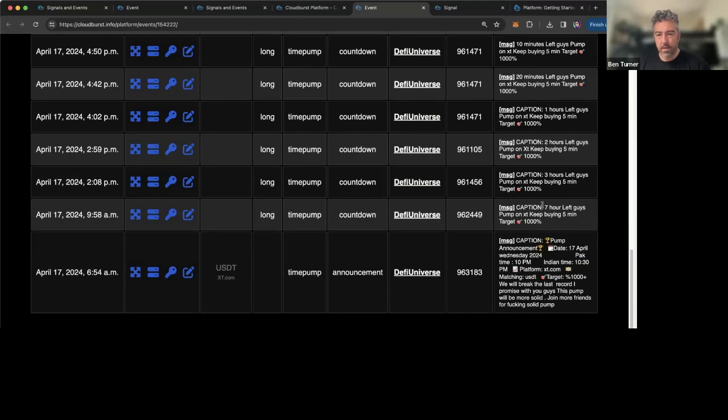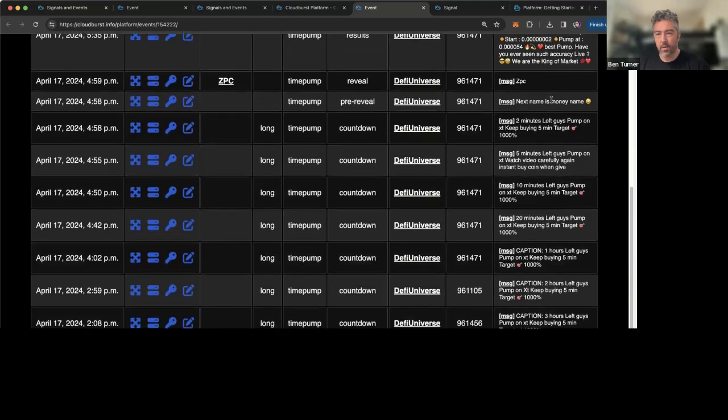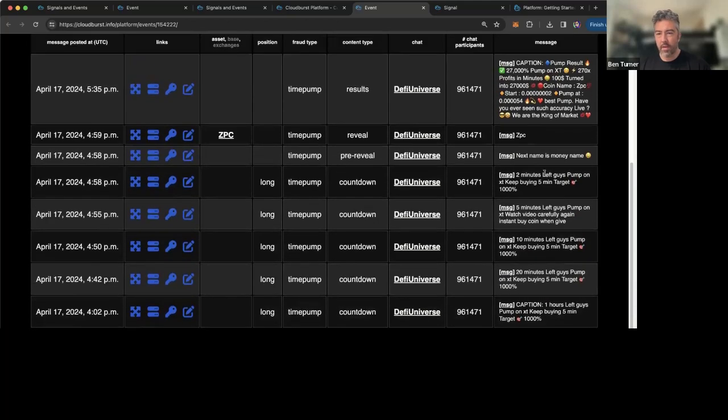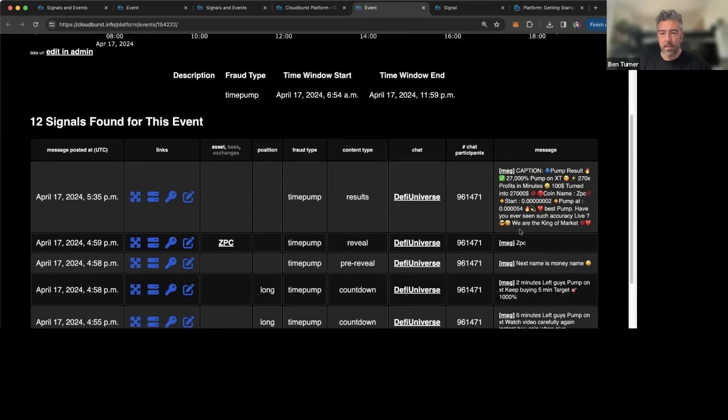But then it starts to do a countdown: 7 hours, 3 hours, 2 hours, 1 hour, 20 minutes, 10 minutes, 5 minutes. And then the next name is the money name, and it says ZPC. So at this time, everyone is supposed to buy this coin. And you can see about 36 minutes later, they post a result of the pump.